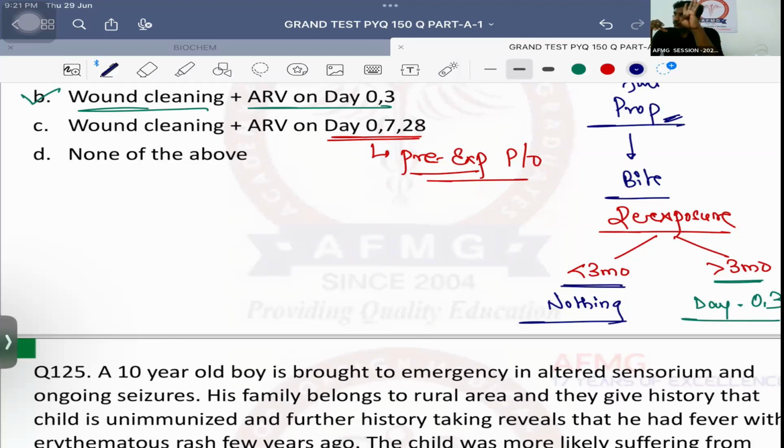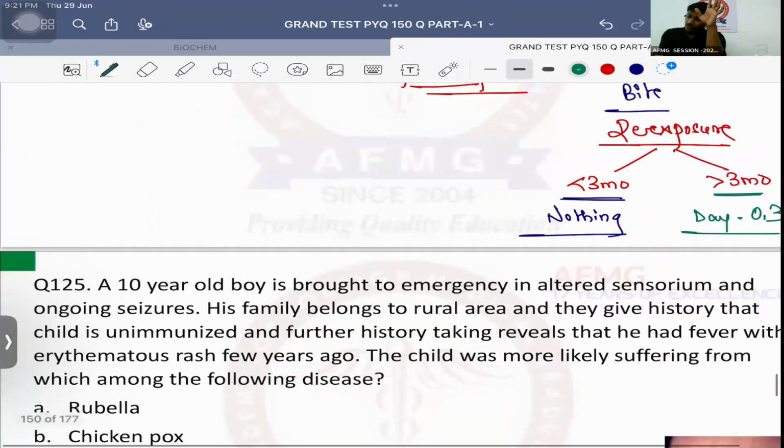Next, intradermal regime. How many doses? 4 doses. कितना? 0.2 ml. 0.1 ml on one deltoid and 0.1 ml on another deltoid. तो एक बार कितने इंजेक्शन देते हो? 2 इंजेक्शन देते हो. कितने डोसेस? 4 doses. Day 0, 3, 7, 28. 14th day dose is not given in intradermal regime. An intradermal regime is followed nowadays in India. याद रखना है बात.